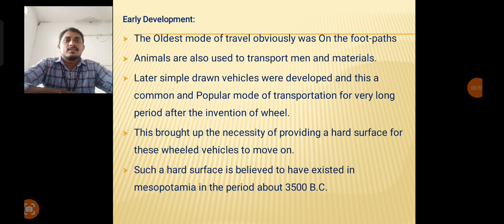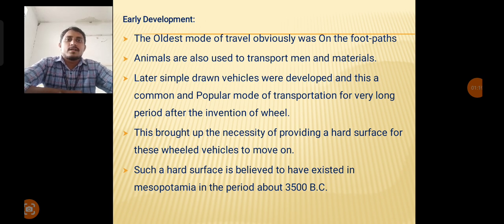A road is nothing but any hard surface which carries the moving load of vehicles. Next, what is a highway? A highway is a special type of road which is designed for high speed vehicles. Then what is pavement? Pavement is a road made of a number of layers.